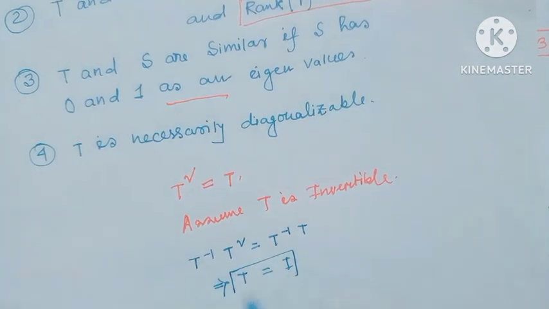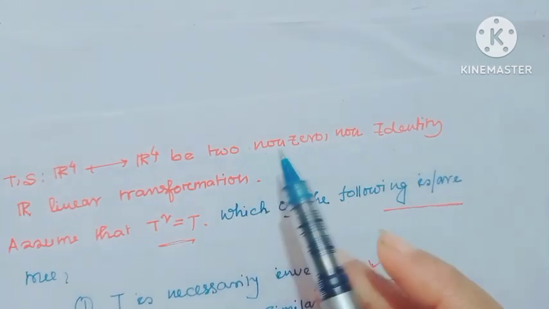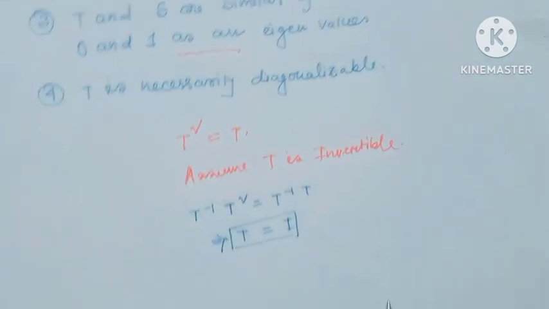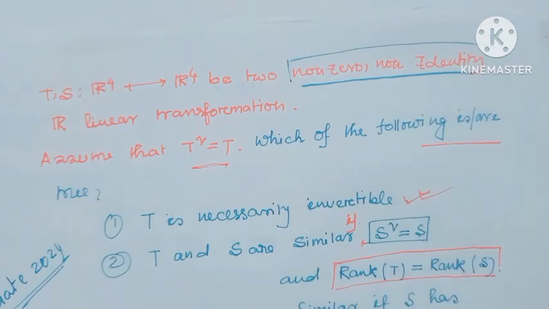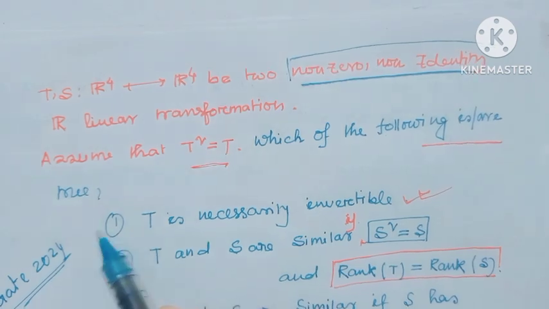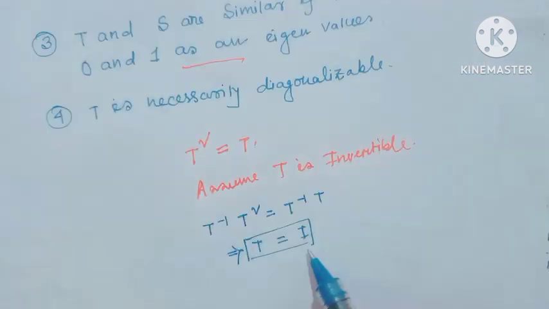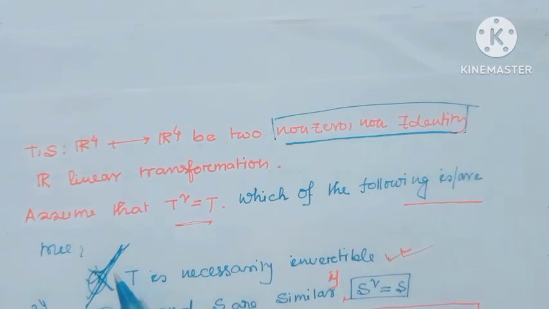But given T and S are non-zero non-identity linear transformations, here I have got T equal to identity. So T is necessarily invertible, this is not true always. If T is invertible, then T is identity. But given T is a non-zero non-identity linear transformation, so this is not true.